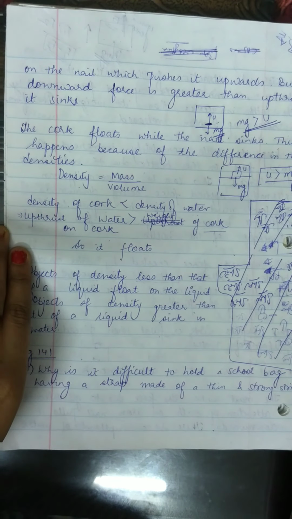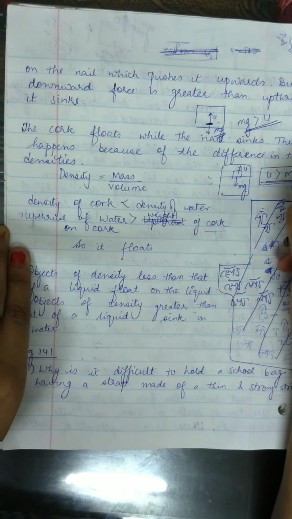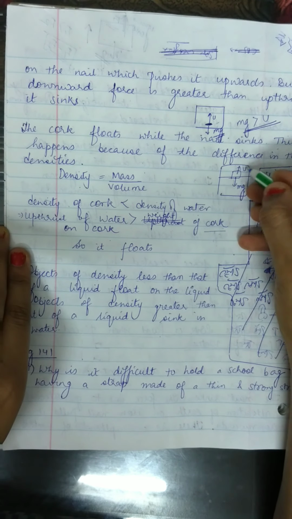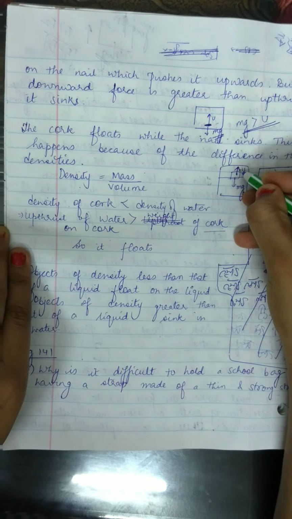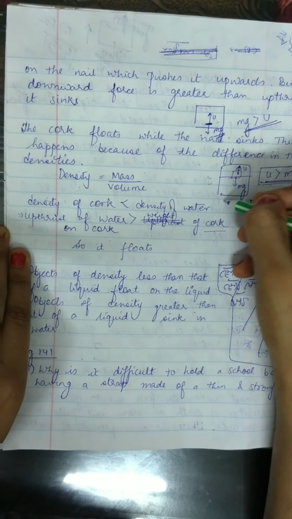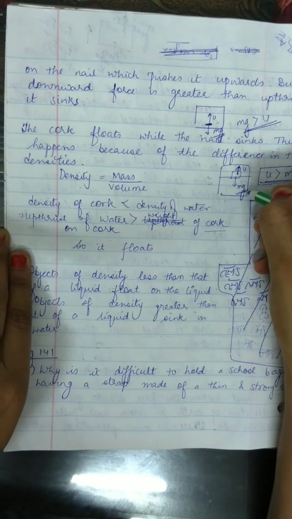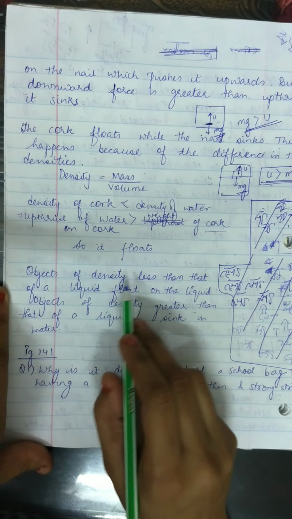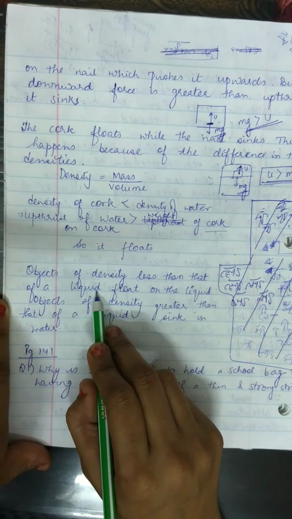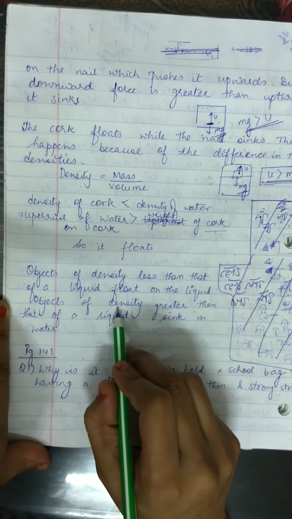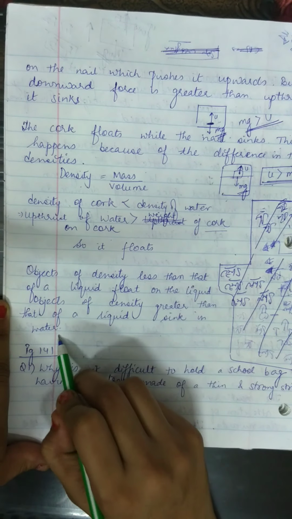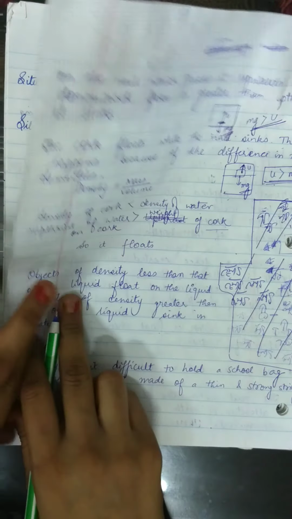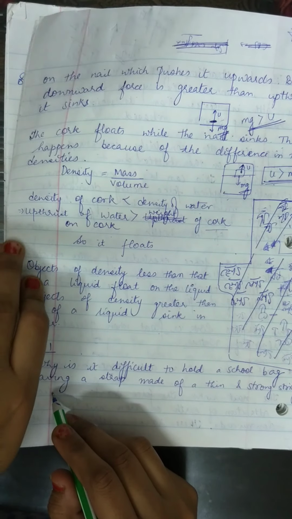We have studied unbalanced forces. It is very easy to understand. If it is floating on the surface of the water, that means the upward force is greater, and if it sinks, that means the weight of the object is greater than the upthrust. Objects of density less than that of a liquid float on the liquid, and objects of greater density sink in water. Very easy. So we have questions on page 141.